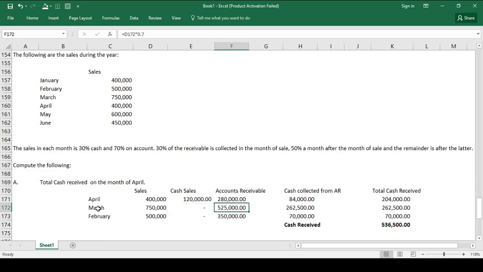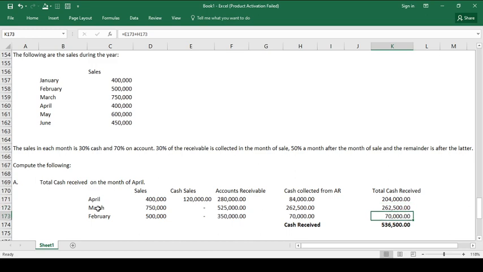And take note, from the March sale, 70% of the 750,000 is on account, which is 525. However, what you will collect is only 50% of that 525, which is the on-account portion. So that's why we multiply 525 times 0.5, because that is April, the month after the sale. So only 50% is collected. That is 262,500, our cash received related to the March sales.